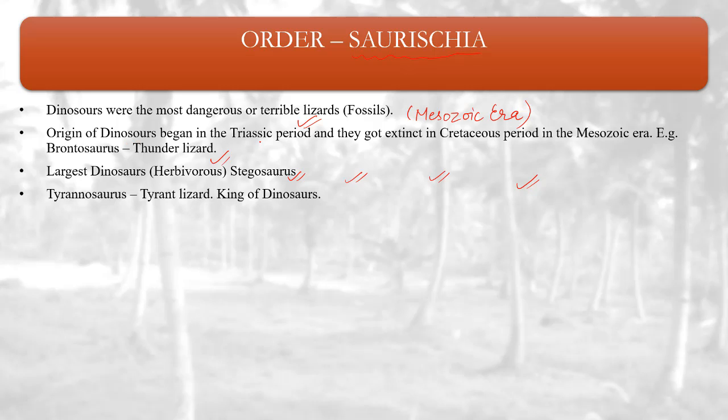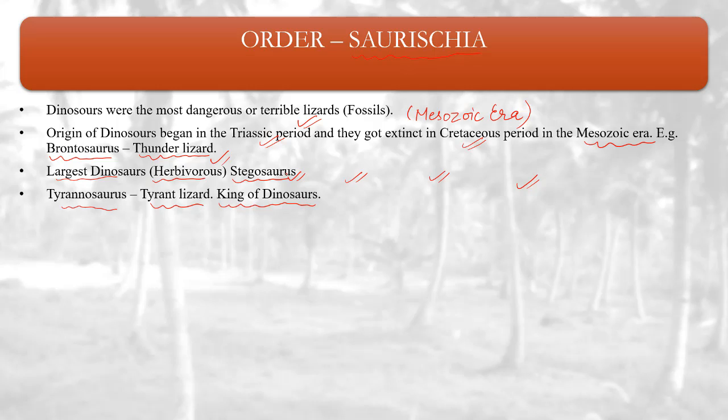The origin of dinosaurs began in the Triassic period and they became extinct in the Cretaceous period in the Mesozoic era. Example, Brontosaurus is known as thunder lizard. The largest dinosaur was a herbivore. Stegosaurus. Tyrannosaurus is known as tyrant lizard and it was considered the king of dinosaurs.